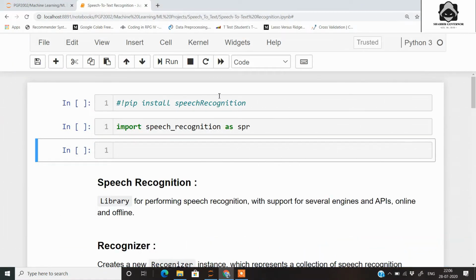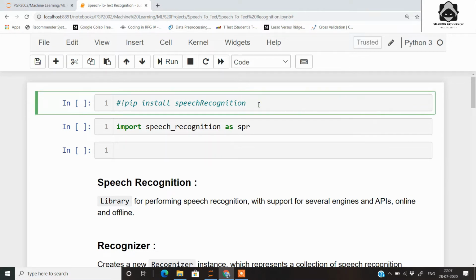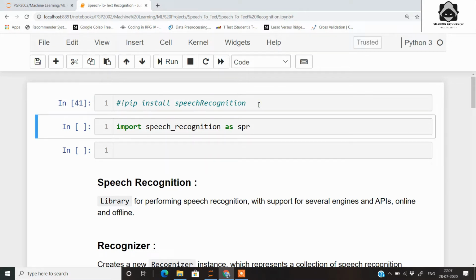So firstly, if you don't have this speech recognition module installed, you need to install it using the pip command. I have already installed it, so I don't need to install it again. If you don't have this module, you can run this cell. After that, from the speech recognition, we will be using the alias name of the speech recognition. So I have given the name as SPR. So let's check out the version for SPR.